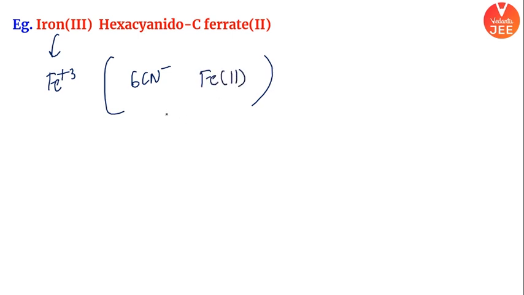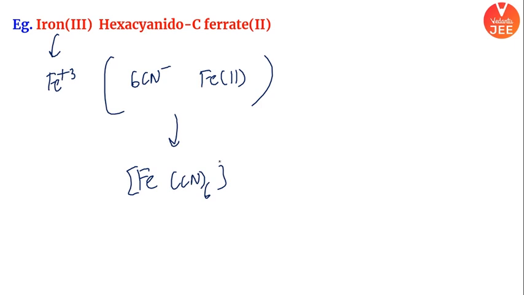Moving on. I have one more example for you. Check this out. Same thing. Now here iron is in plus 3 state. Okay, iron is in plus 3 state. Moving here. Hexacyanide. CN minus is how many times? 6 times. Iron in the complex is in which state? Plus 2 state.